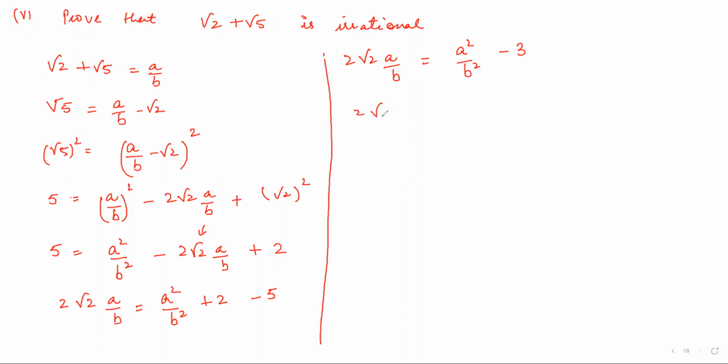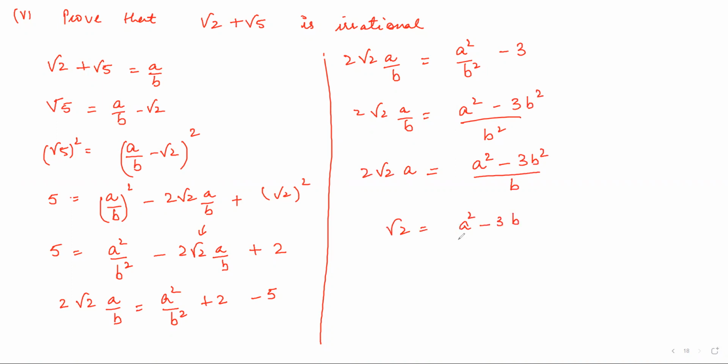So you take LCM. LCM is b square. So a square minus 3b square, right? So 2 under root 2 into a, the b will get cancelled out. So a square minus 3b square divided by b. Clear? So under root 2 will be a square minus 3b square divided by 2a. Clear? So now you have got an irrational number on one side.